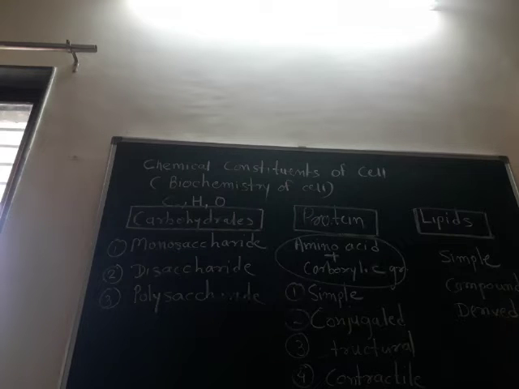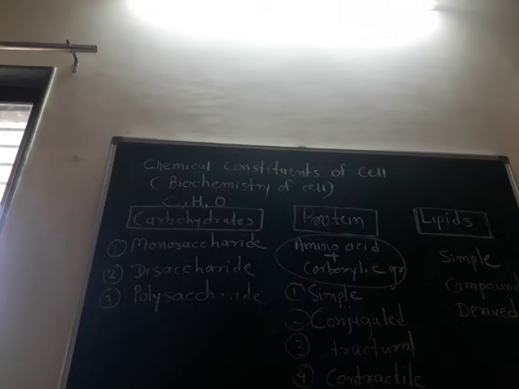Okay, we can observe that monosaccharide means only a single glucose unit. Disaccharide means 2 units. This glucose combined with fructose, this glucose combined with galactose, and at that time there is a formation of sucrose, lactose and maltose. Another classification of carbohydrate is the polysaccharide. Poly means many. These are complex carbohydrates formed by the condensation of a large number of monosaccharides. A single polysaccharide may consist of 1000 units of monosaccharide.